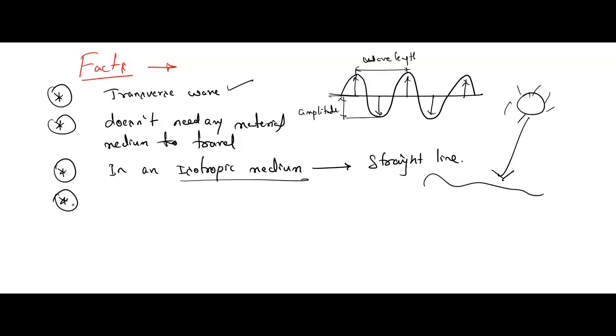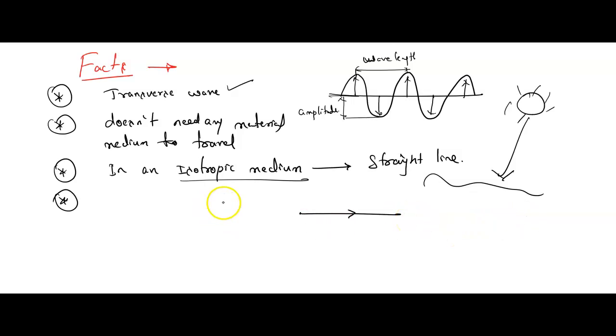And next point, see children, a bundle of rays is called a beam of light. Before going for beam, I just want to say, what do you mean by ray? What is a ray of light? See children, if light is moving like this in one direction, that is called a ray of light. Only one line. Can you see this? Only one ray. One ray means only one point is traveling in this direction. That is called a ray of light.